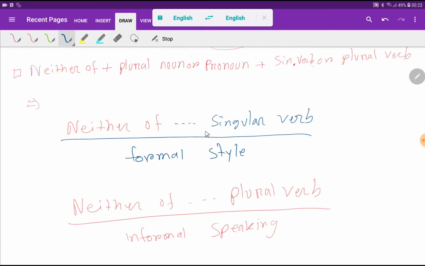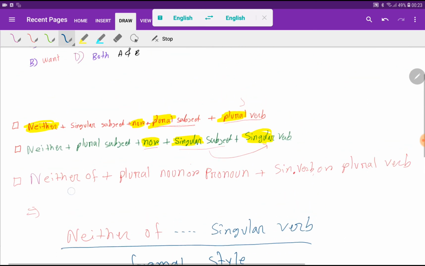After neither of, we can use a singular verb, that is, we can use formal style. After neither of, we can also use a plural verb, and this is very informal style, or we use this in informal speaking. So singular and plural, both verbs are correct, right?